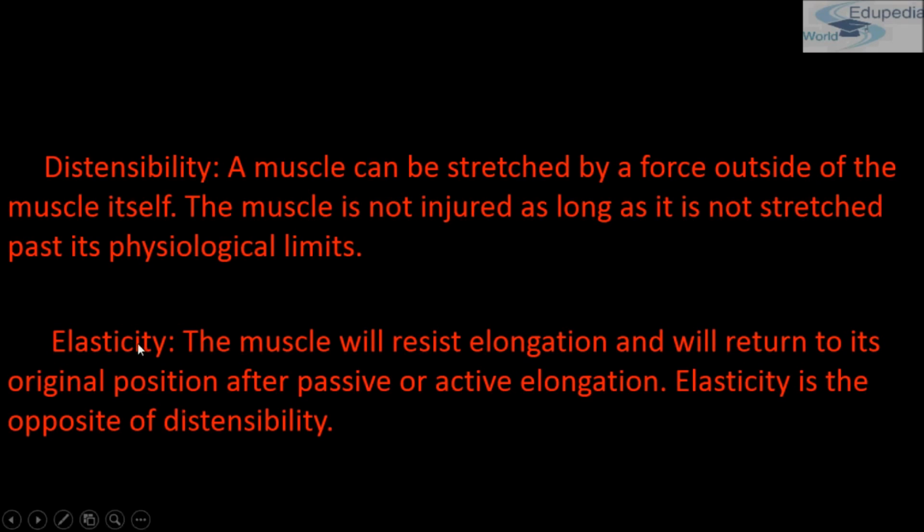That means a muscle will resist elongation and will return to its original position after passive or active elongation, just like a spring. So elasticity is the opposite of distensibility. In distensibility, muscles can be stretched by a force outside of the muscle itself, and the muscle is not injured as long as it is within its physiological limits.